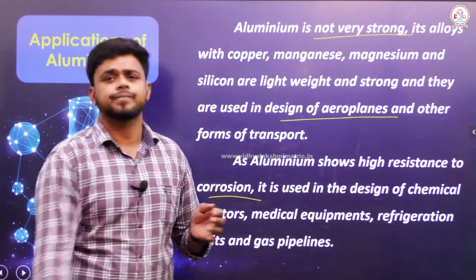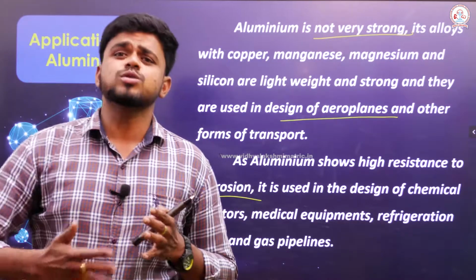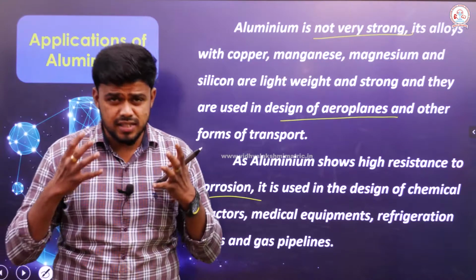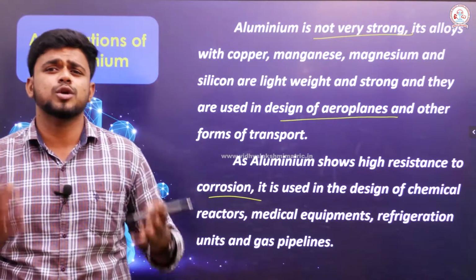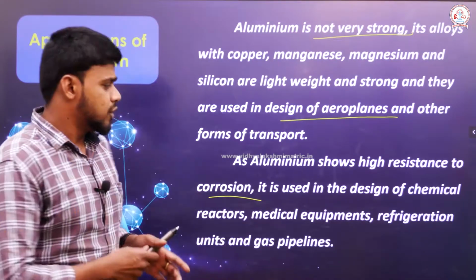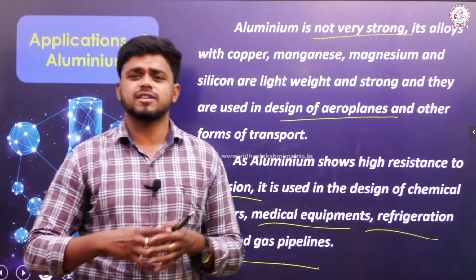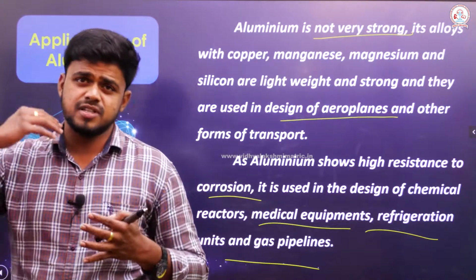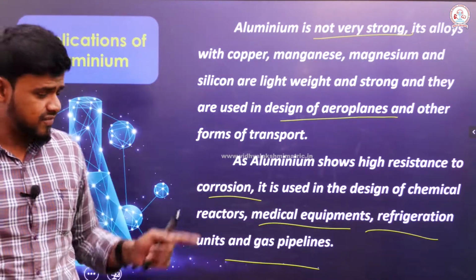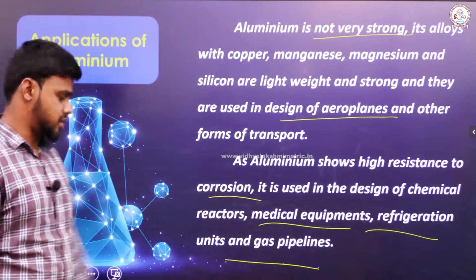Corrosion. Okay, right. It is widely used for the manufacturing of certain chemical reactors because it resists corrosion, and medical equipment, followed by refrigerated units and gas pipelines because they are very light and it is capable of resisting corrosion. Due to this aspect, it is widely used for the manufacturing of all this.